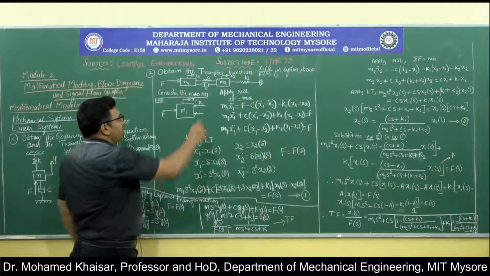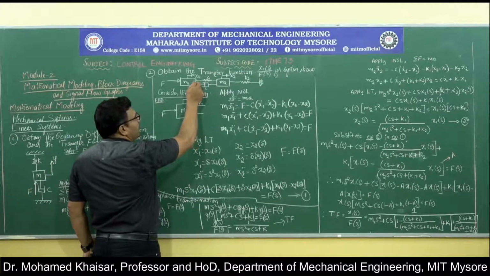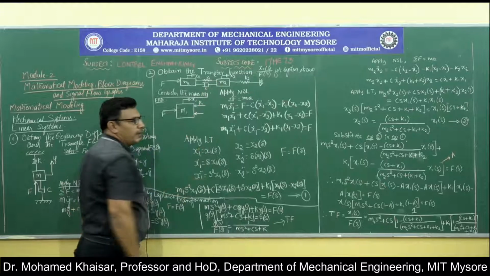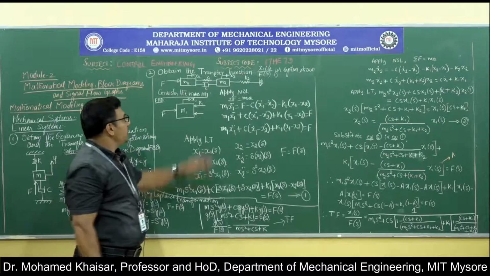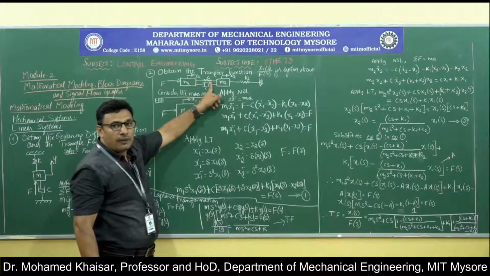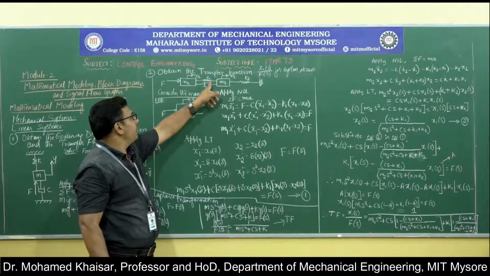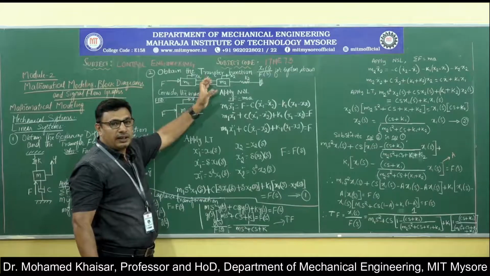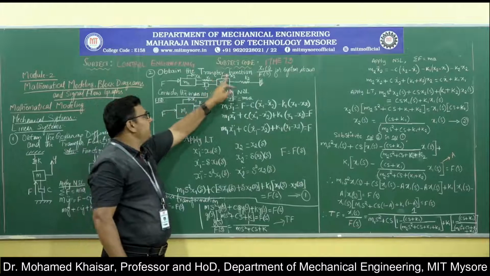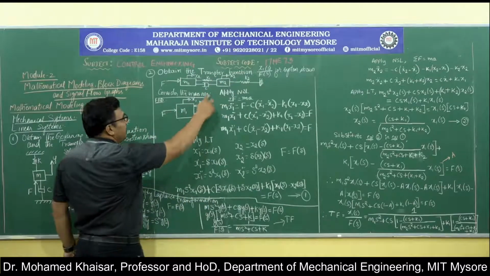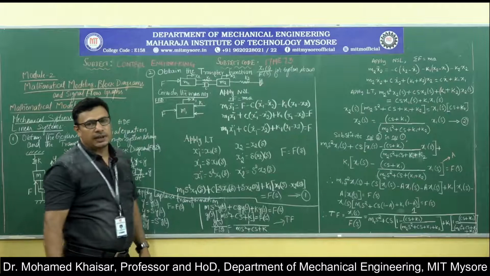Why? Because the spring is not connected only to mass m1, it is also connected to the mass m2. So this spring will try to offer a resisting force of K1 into x1, which again will be resisted by K1 into x2.